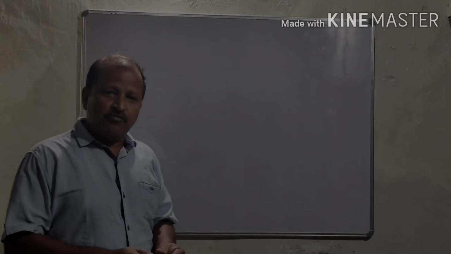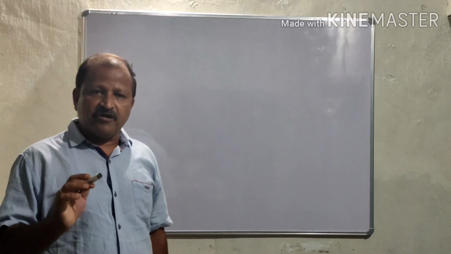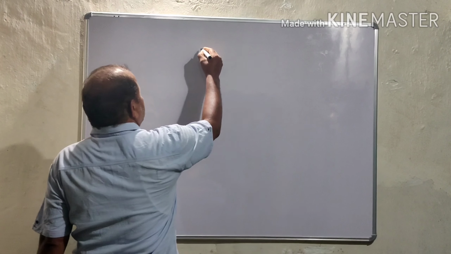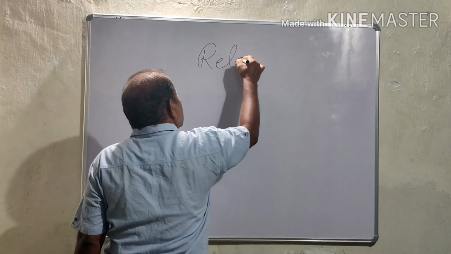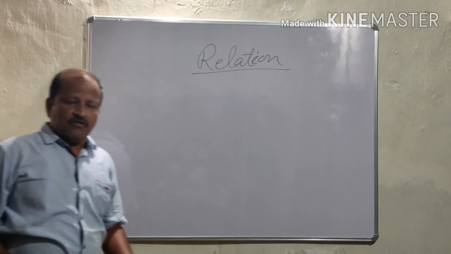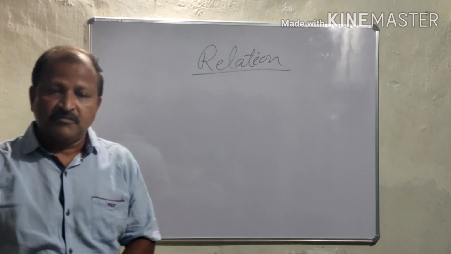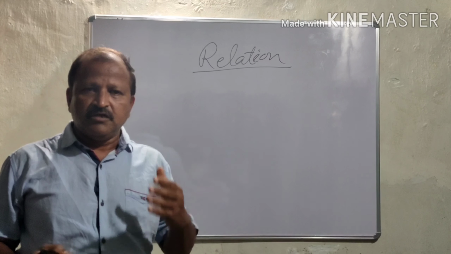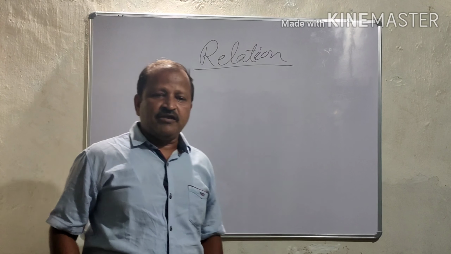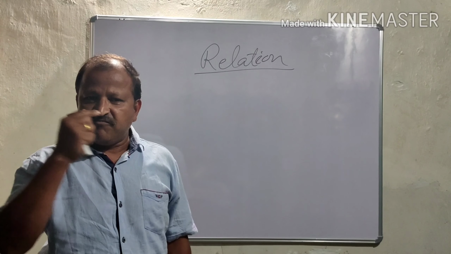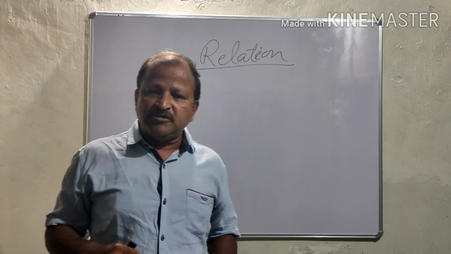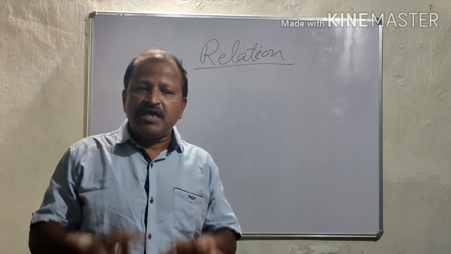Okay, today we will start the chapter Relations and Functions. First we will read relation. What do you mean by relation? Relation means, yes, the social relation. X is the brother of Y. Ramachandra is the son of Dasharatha. Lakshman is the brother of Ramachandra. These are all social relationships.